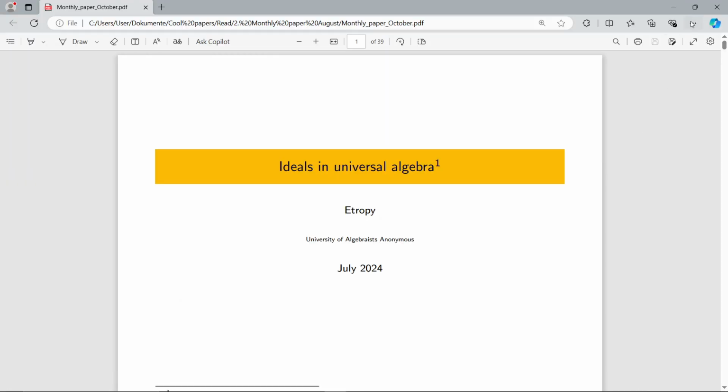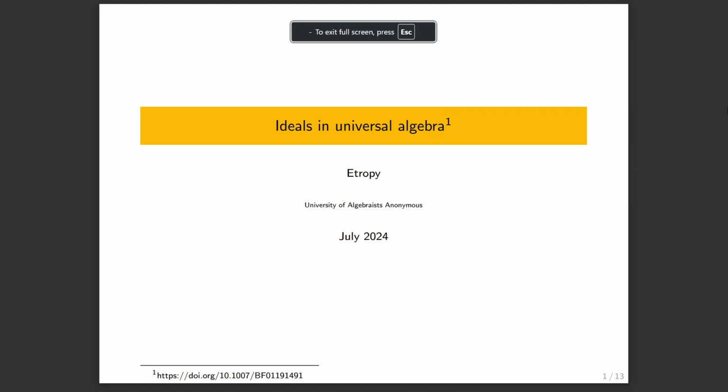Okay, so I will talk about a paper by H.P. Gumm and A. Ursini from 1984. The title is Ideals in Universal Algebra. As some of you may know, it was planned originally that I'd give this talk in October 2022, but here we are.